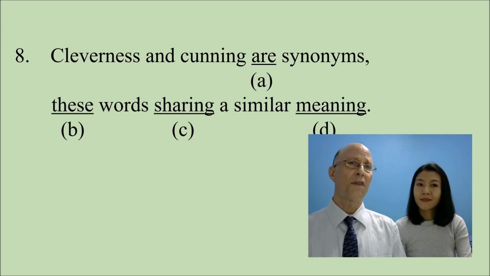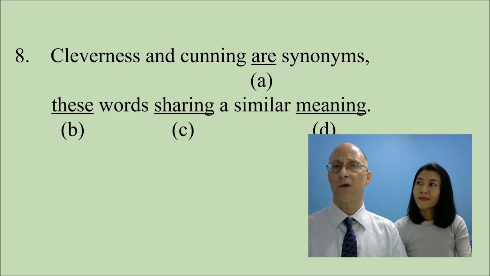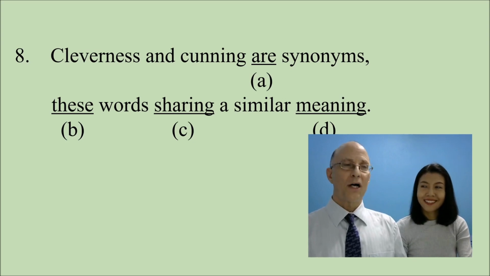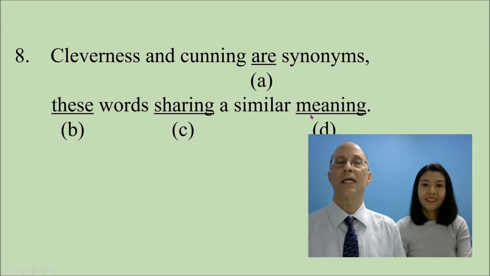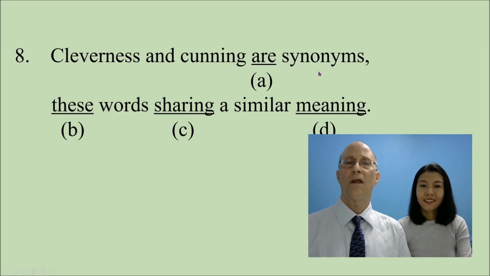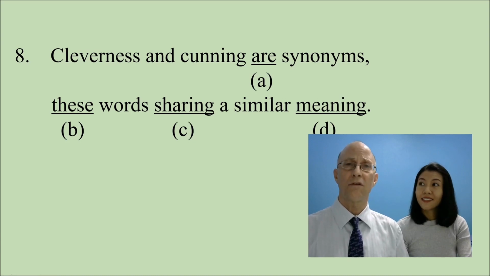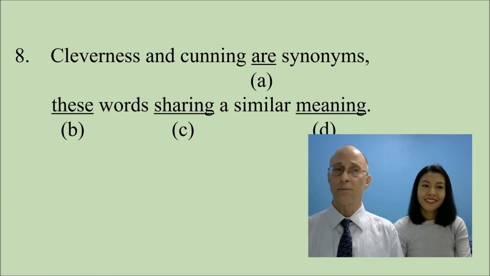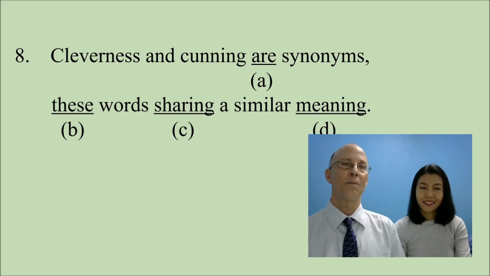And as we saw with Ms. Benning's sentence, this comma introduces an appositive. This should be a noun phrase of some sort. For an appositive, this noun phrase here should be a definition of this noun here. And you can see words sharing a similar meaning is the noun phrase that is equal to or further defines the word synonyms. This word be should be or. Cleverness and cunning are synonyms or words sharing a similar meaning.